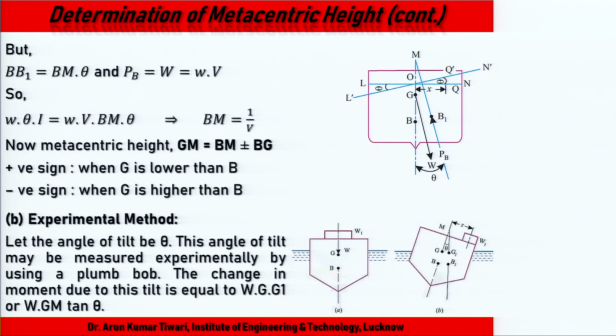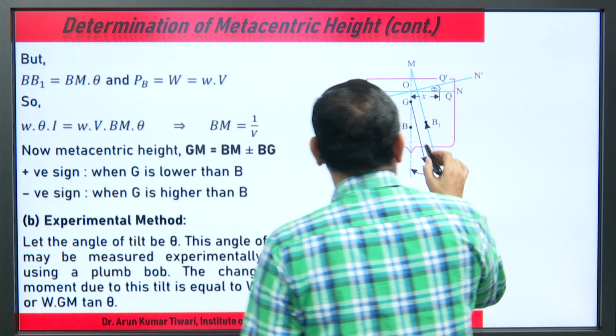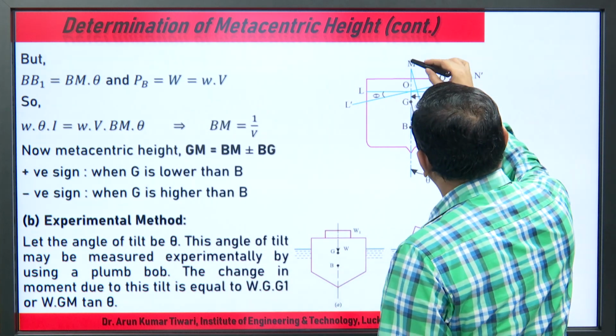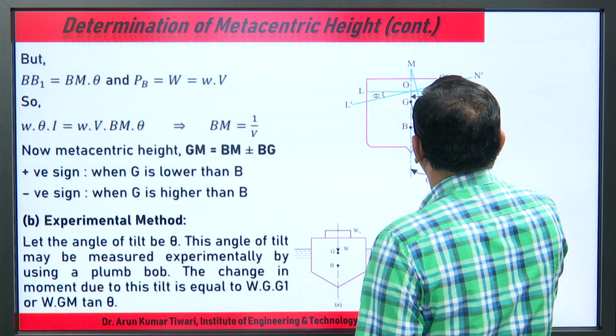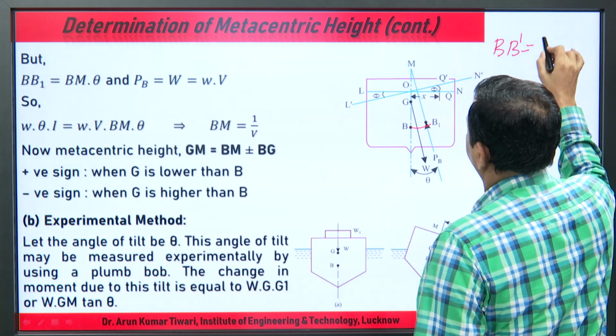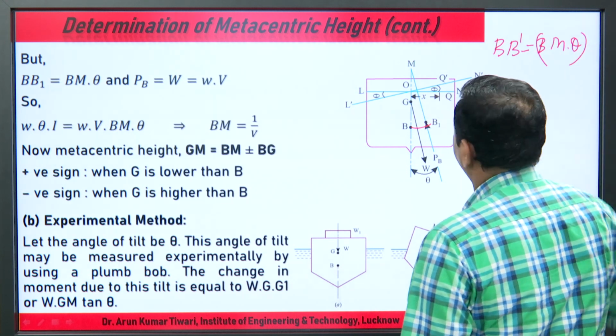So, but what is BB dash? If we calculate BB dash, just BB dash. BB dash equal to BM into theta.